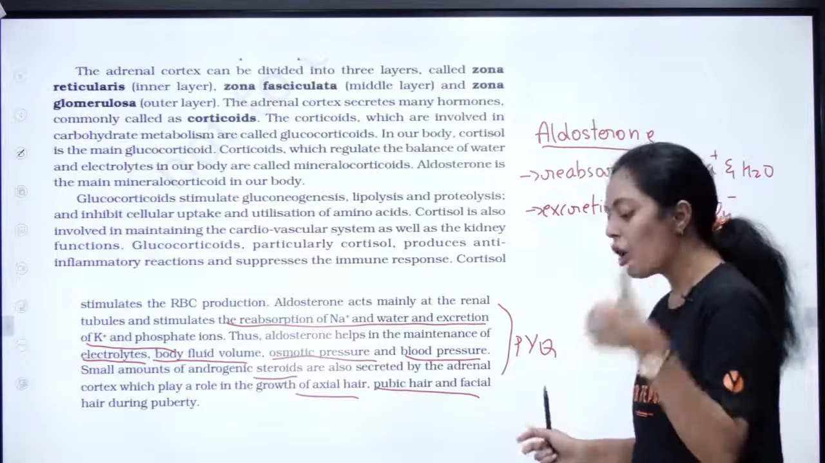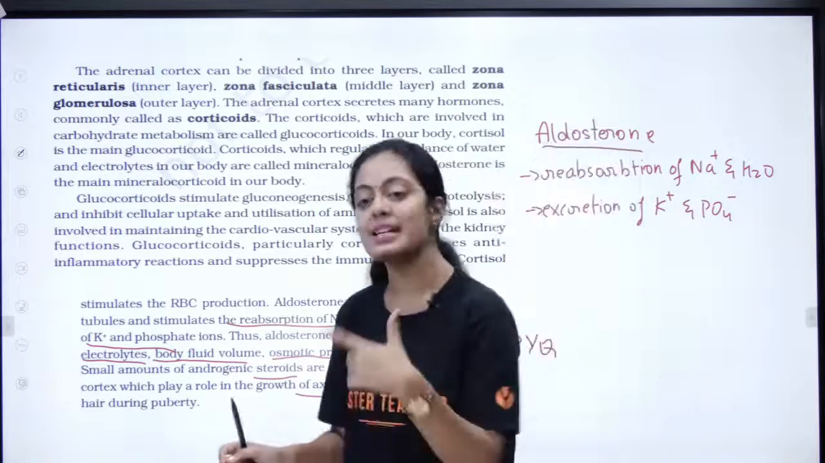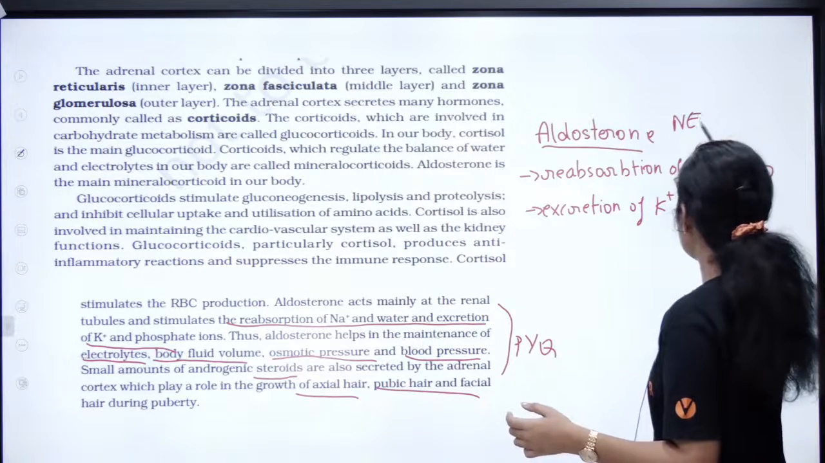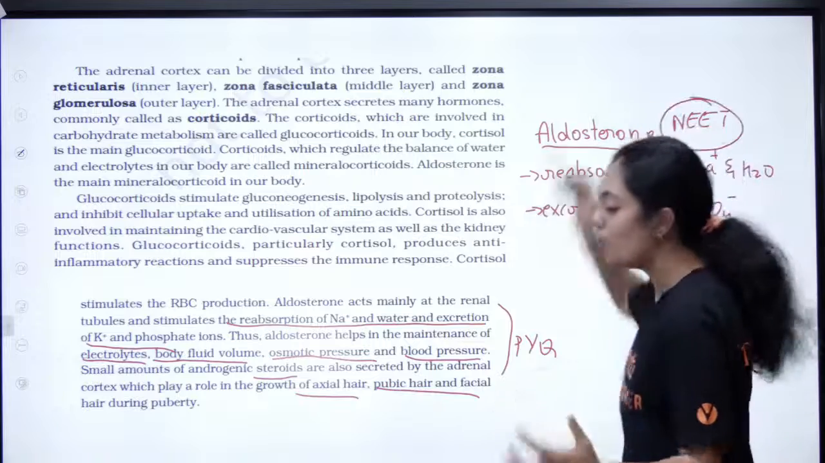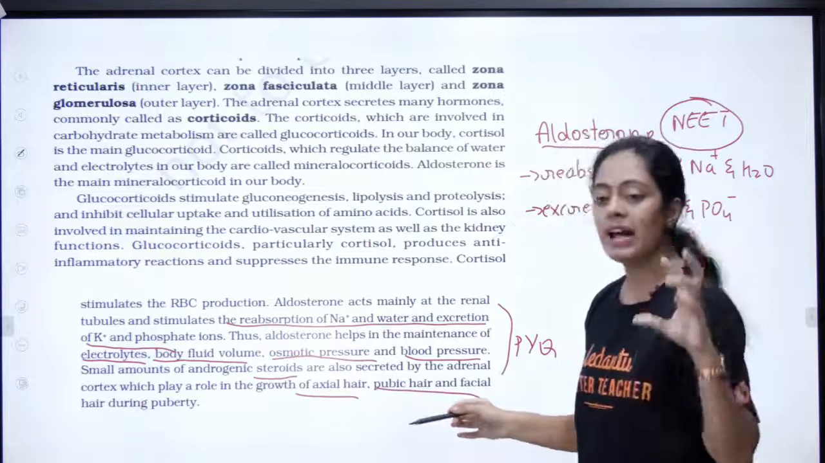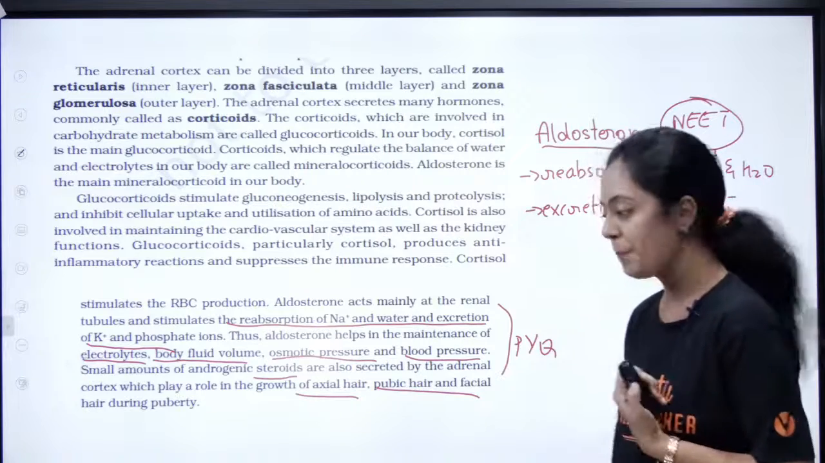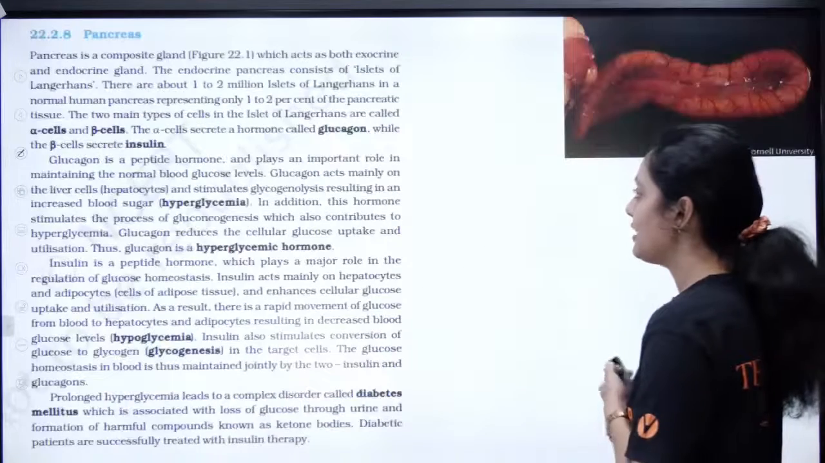Cortisol is very important, and next is aldosterone. These two lines are potent questions in your NEET. All of this is very important. Is it clear? Can we now continue? Any doubts? Can I get a victory sign in the chat section?